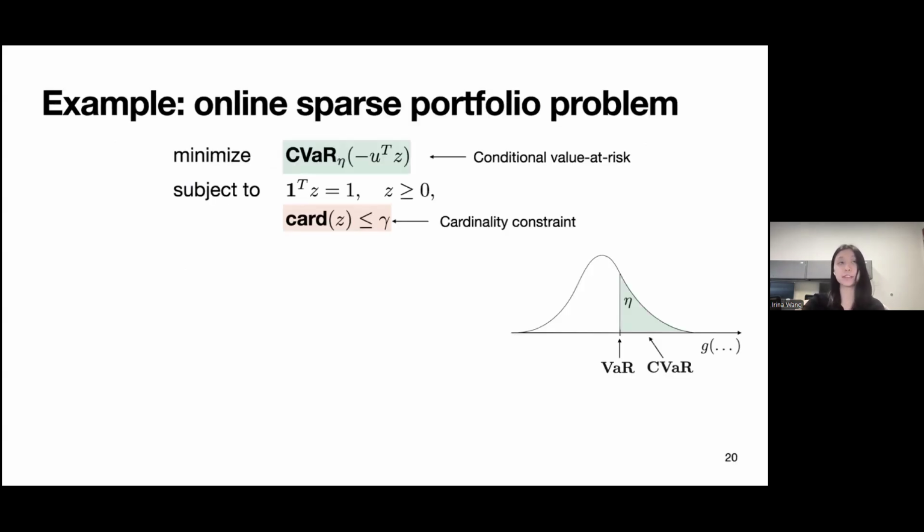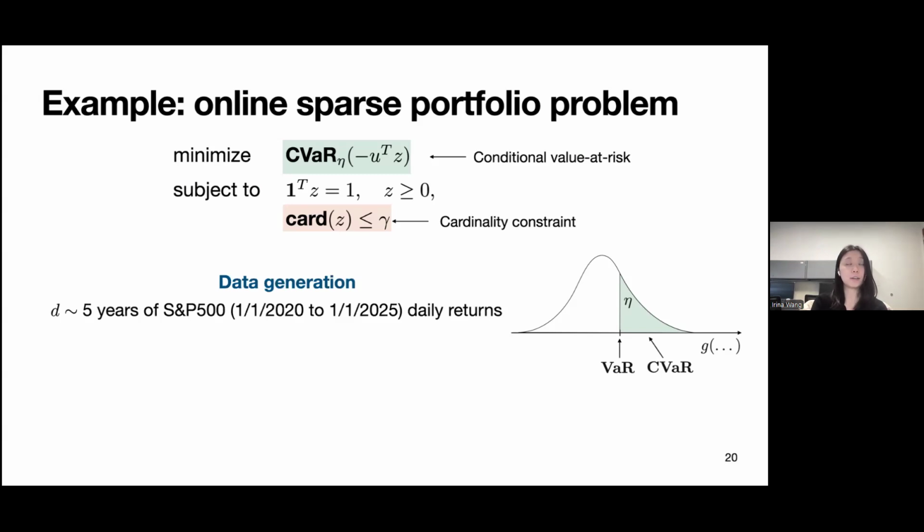Right. So lastly, I wanted to look at an example, which is a sparse portfolio optimization problem, where we're minimizing the conditional value at risk of our portfolio. The conditional value at risk, on the right-hand side here I have an image, is the expected value of the tail of this distribution. And here, this is the portfolio losses that we're bounding the CVaR of. We're choosing a portfolio of a certain number of stocks, so it's bounded by gamma.